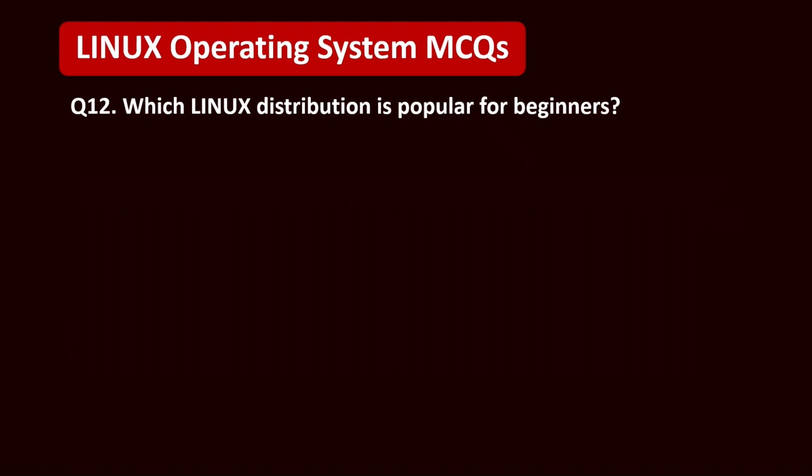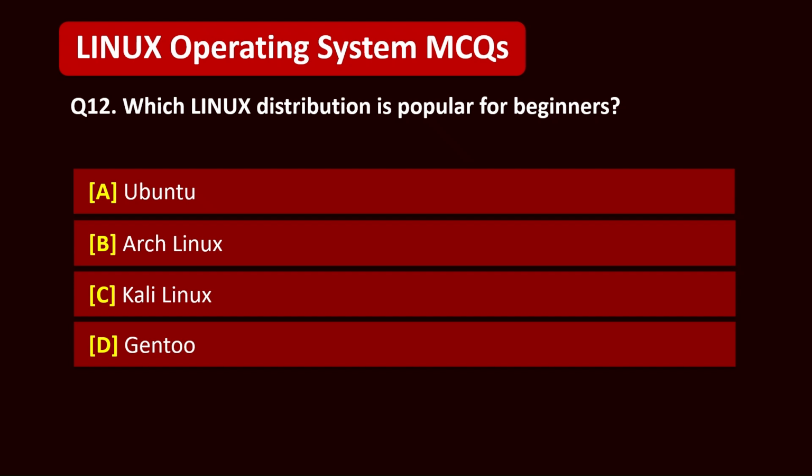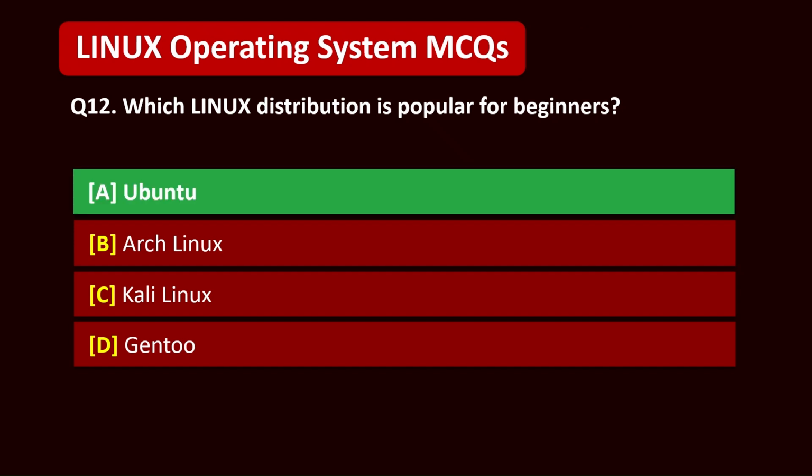Question 12. Which Linux distribution is popular for beginners? A. Ubuntu. B. Arch Linux. C. Kali Linux. D. Gentoo. 5, 4, 3, 2, 1. Correct answer is A. Ubuntu.